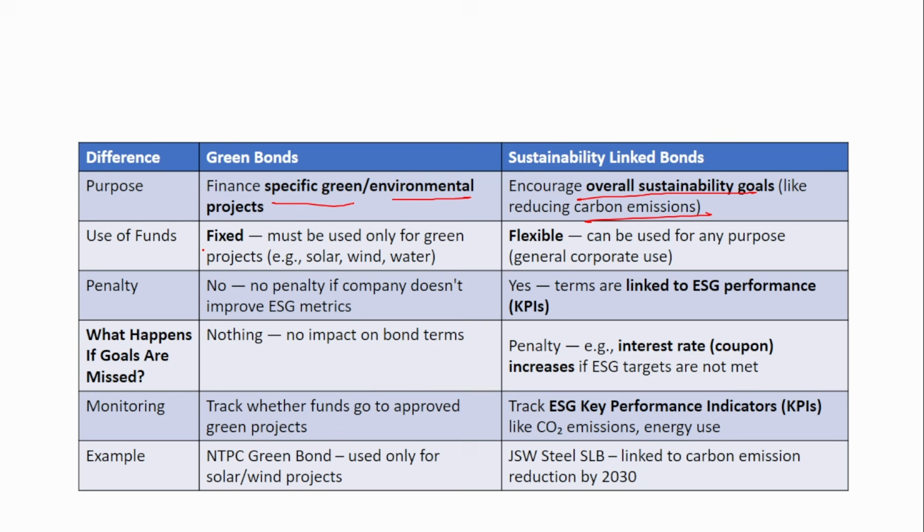Next, use of funds is fixed in green bonds. They will tell we are going to use it for the wind project, which will cost this much. So, it is specific, solar or wind or water, whatever it is, it is specific. But here it is flexible. It can be used for any purpose.